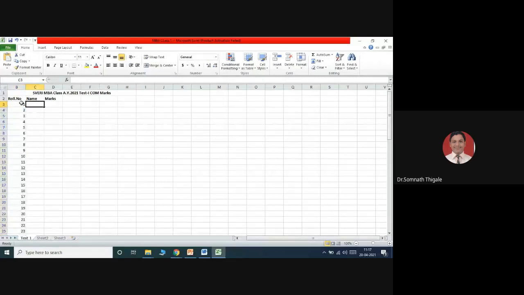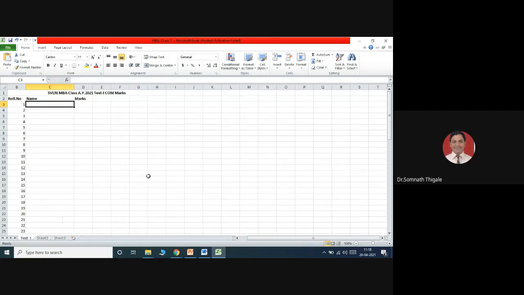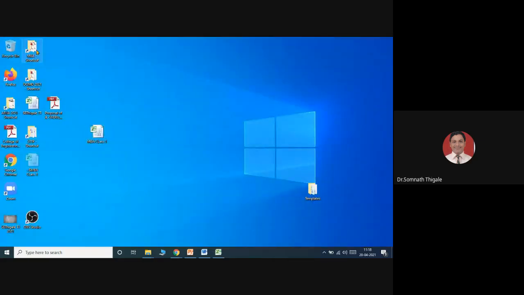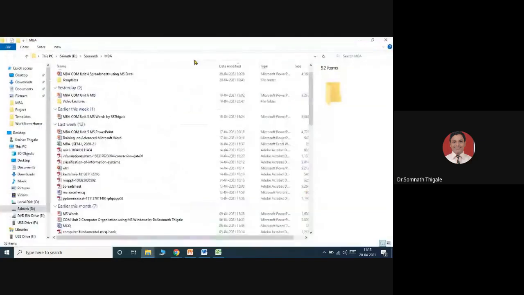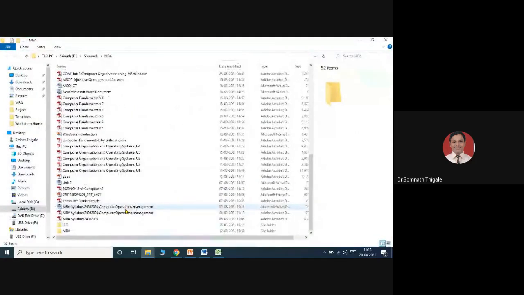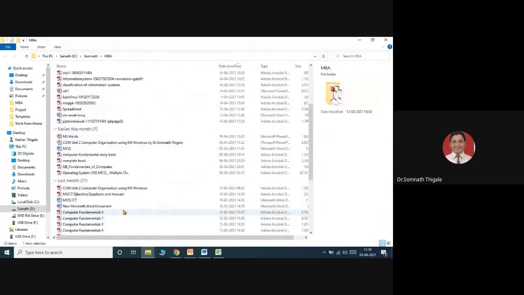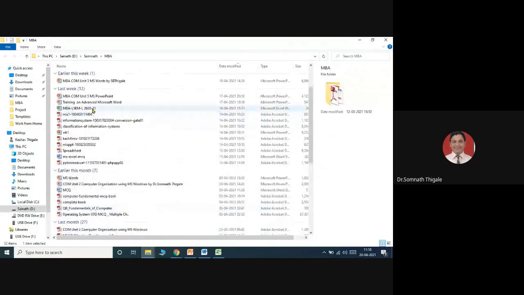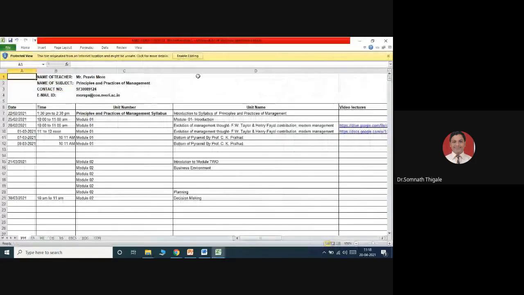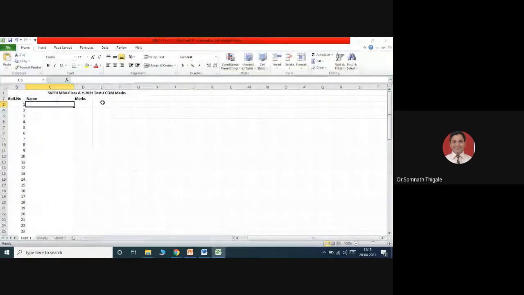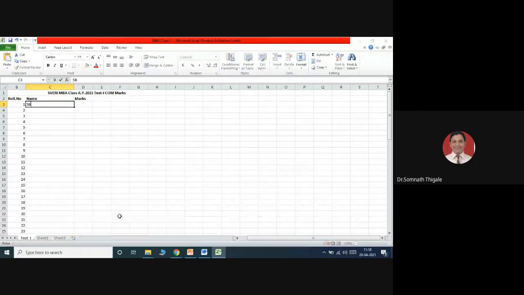Okay. Now second is what? The name you want to add. For example, I will give the shortcuts over here just to show you. Okay, the name I'll give just any name just for simplicity.